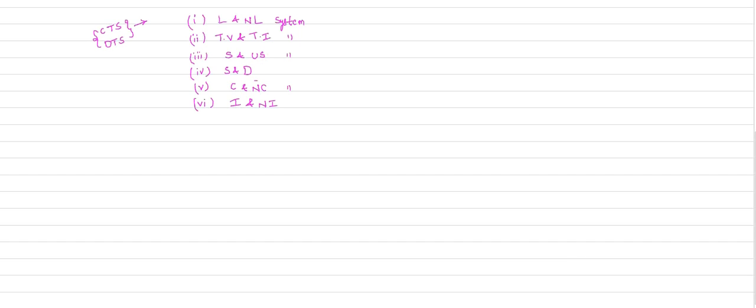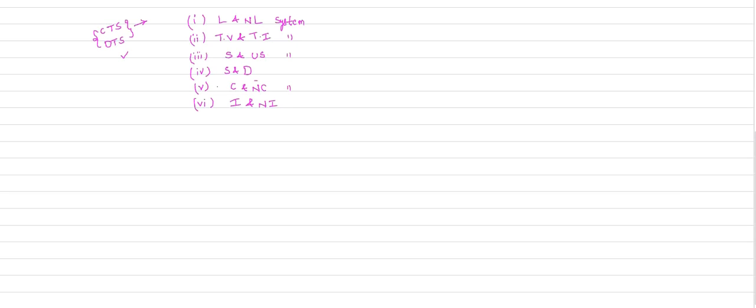Based on the properties the system exhibits, both continuous time systems and discrete time systems are further classified into the following categories. All categories are very important. The first category is linear and non-linear system. Second category of classification is time variant and time invariant system. Third one is stable and unstable systems. Fourth one is static and dynamic system. Static system is also called memoryless. Dynamic system is called memory.